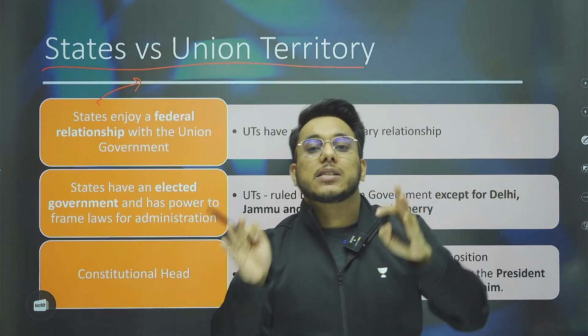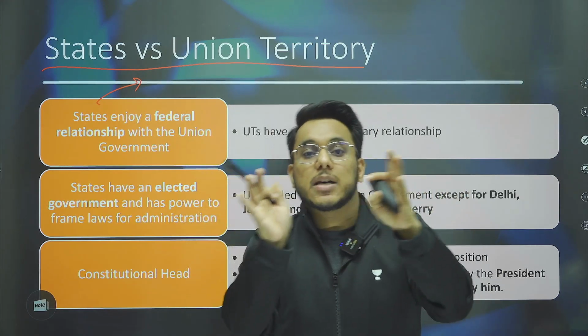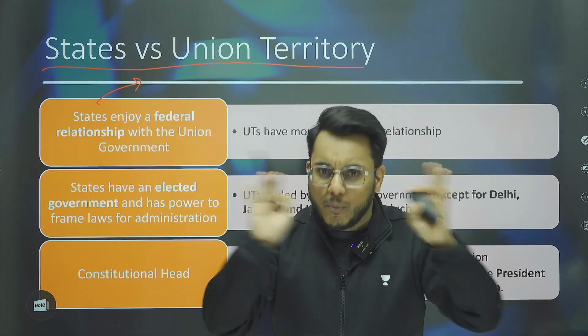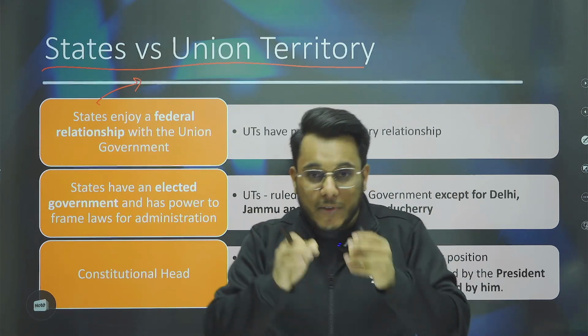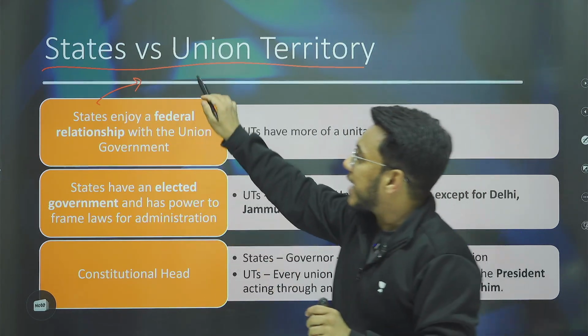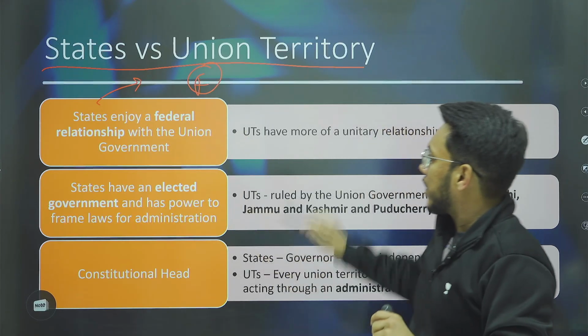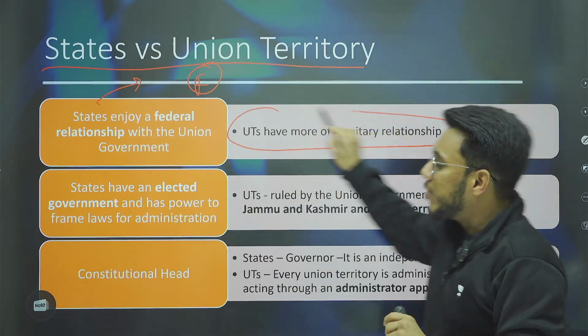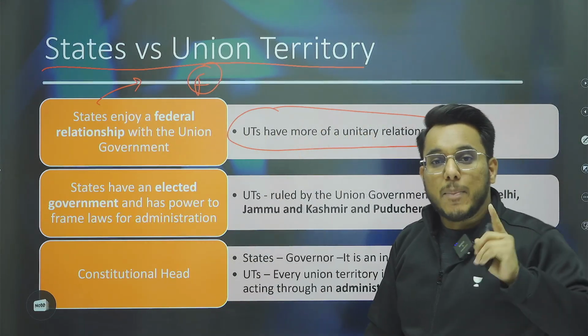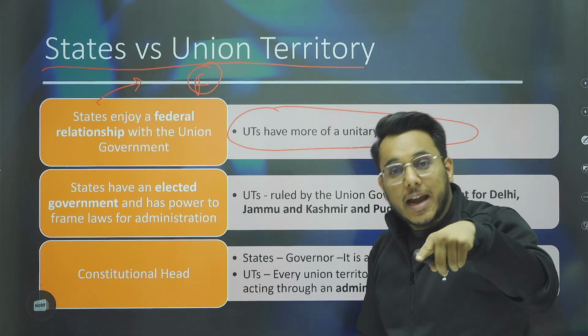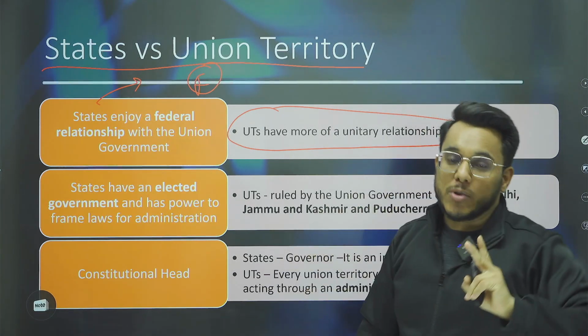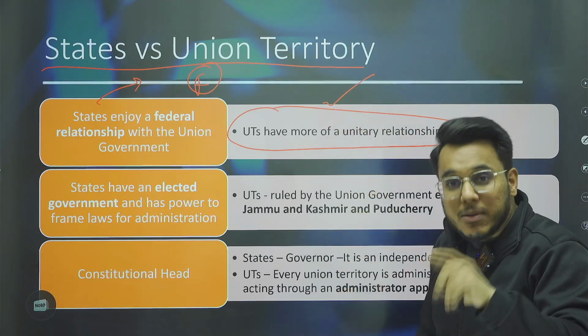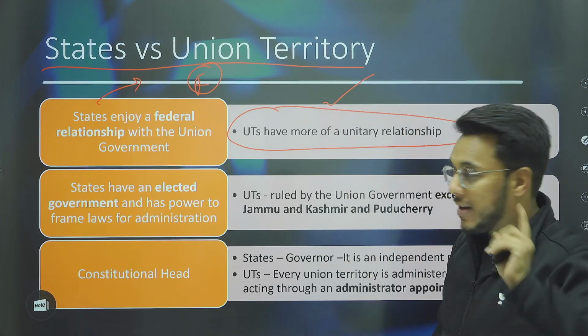On the state list, state governments are supreme in most circumstances. So the states are active members of federalism, but UTs have a unitary relationship with the government, because the president, through their administrators, will directly be ruling the union territories. So they are not active members of Indian federalism, but states are. Keep it in your mind.